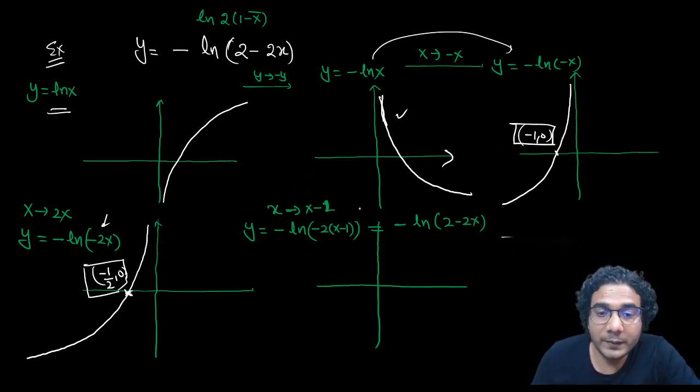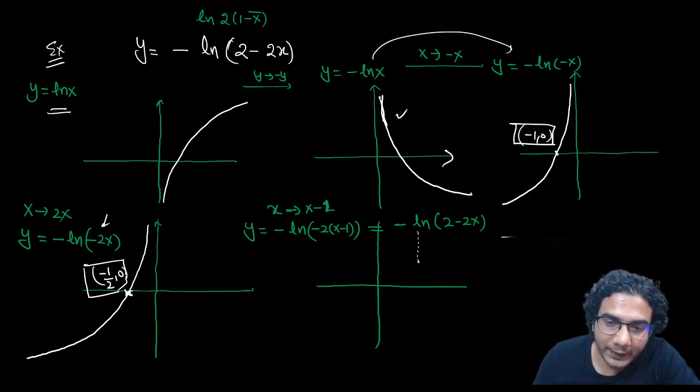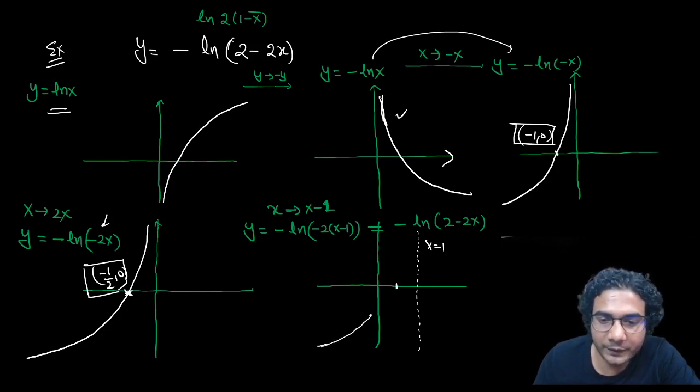Now the final transformation is replacing x by x minus 1. The whole graph will shift by 1 unit, okay? So the line you need to plot is x is equal to 1. Now that point, minus 1 by 2, will become plus 1 by 2. It will shift by 1 unit. So the graph will look like this.